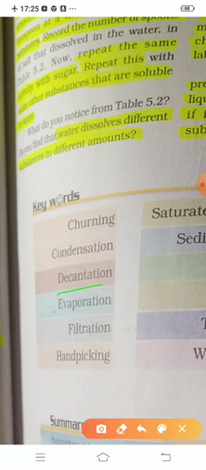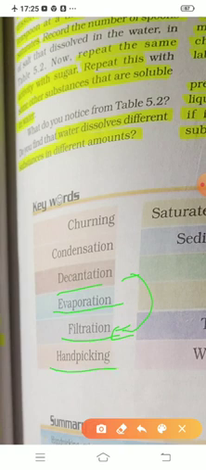Then comes evaporation. Evaporation is very easy. You are studying from so many years. What is evaporation? Yes, the process of converting water into water vapor is called evaporation. And what is filtration? As I said, sedimentation, decantation and filtration go together. After decantation comes filtration. What is filtration? The process of separating insoluble solid particles from a liquid with the help of a filter is called filtration.